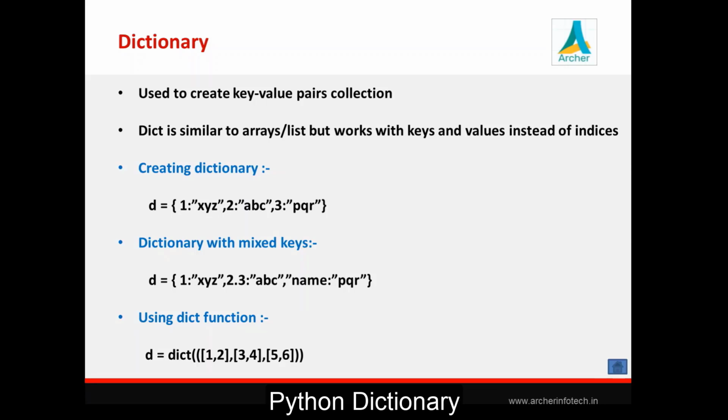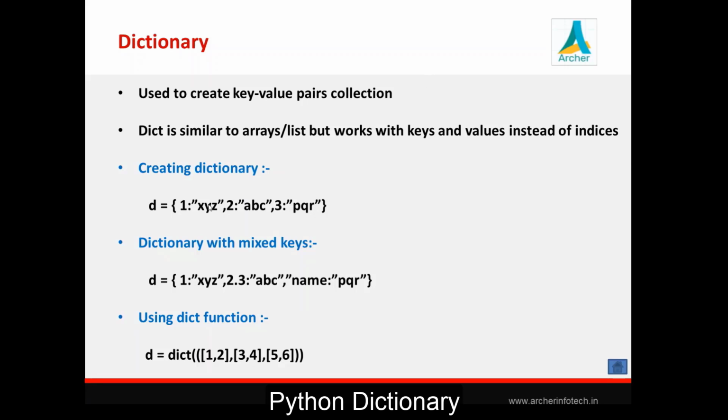In case of a list, every element has an index value. So you can consider the index as a key, and the actual value you can consider as a value. On the same line, a dictionary is a collection of key and value pairs, and you can access individual elements by providing the key.